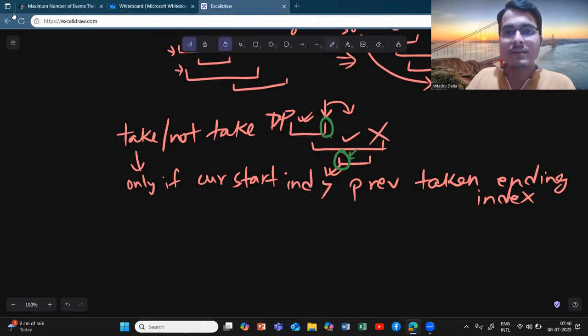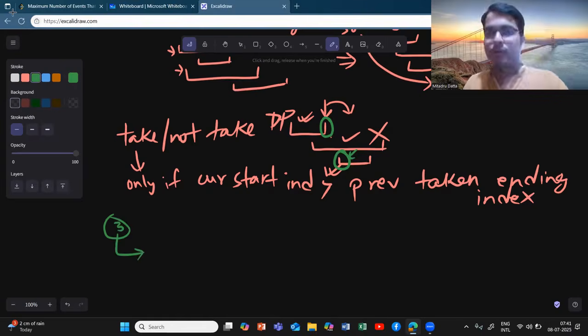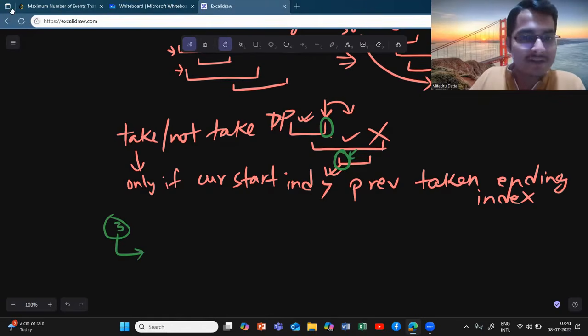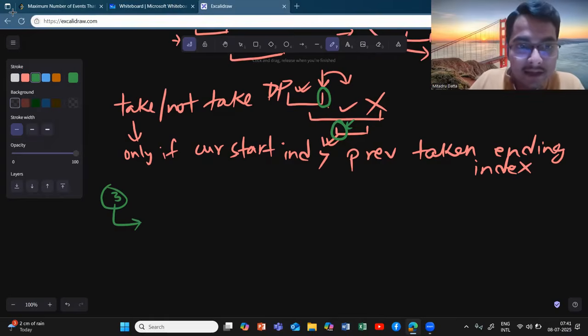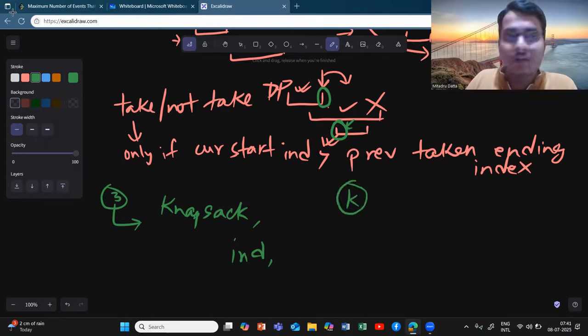If you try to see how many states the DP has, the next thing we should calculate is the number of states of DP. That's how you should approach problems. So the next thing which should come to your mind is what the states of the DP are. If you have already done the knapsack kind of DP, you already know that the current index which you are at currently must be one of our states. And we can take at most k indices, it is told in the question.